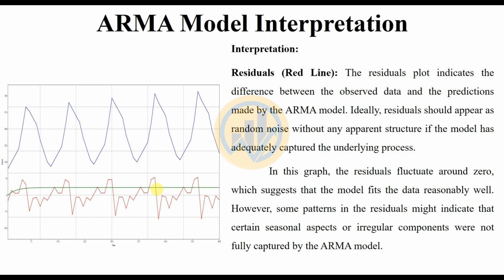In this graph, the residuals fluctuate around zero, which suggests that the model fits the data reasonably well. However, some patterns in the residuals may indicate that certain seasonal or irregular components were not fully captured by the ARMA model.